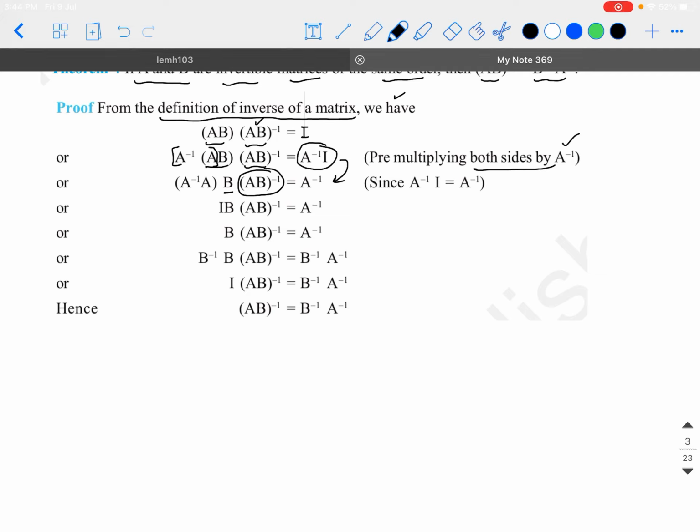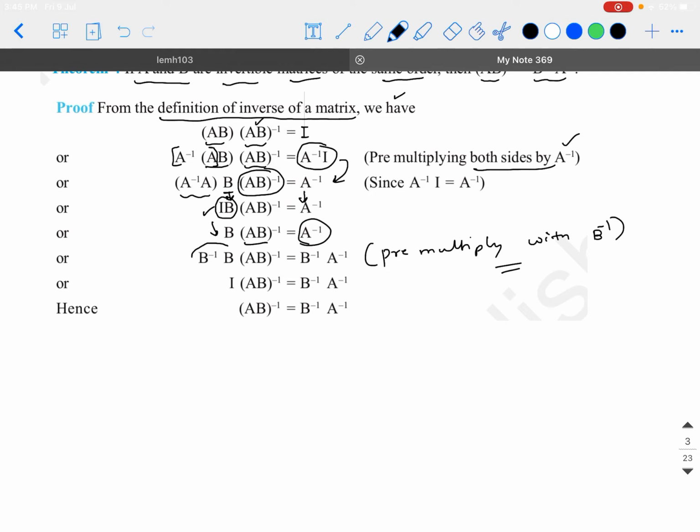But we know from the definition of invertible matrices that A inverse multiplied with A is the identity matrix, into B written undisturbed, into AB inverse also undisturbed. So A inverse is written as such. But I into B is again going to be the matrix B itself. So B into AB inverse is equal to A inverse. Again, we will pre-multiply with B inverse on both the sides.